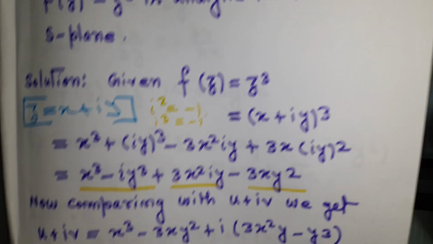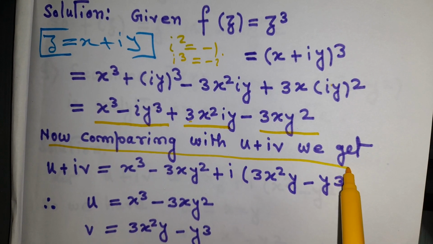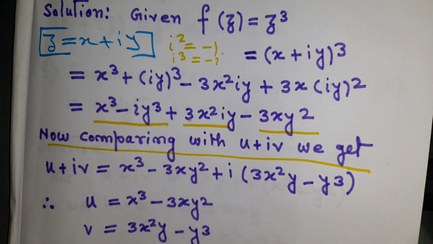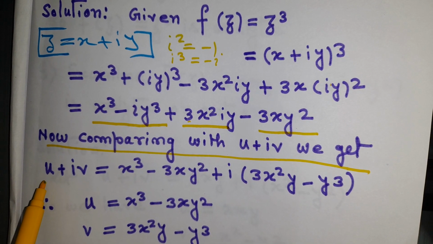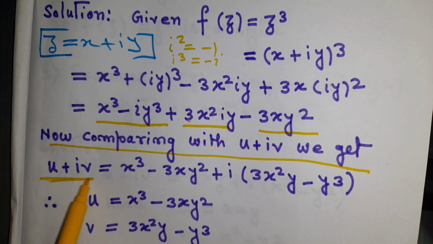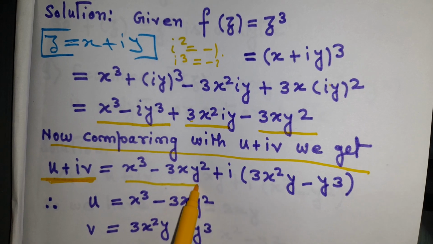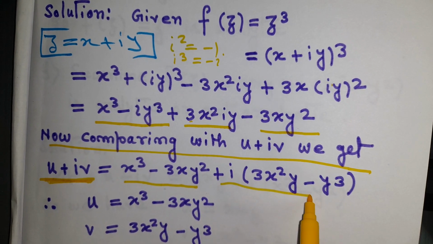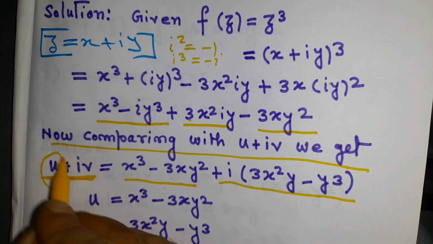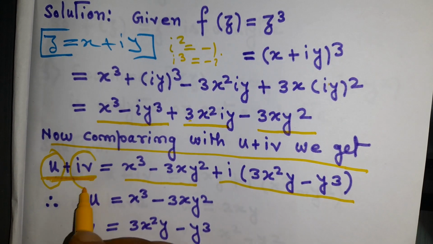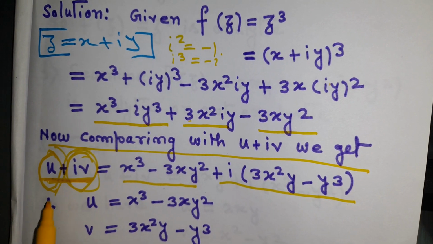Now we will compare with u plus iv. That means in the previous page we have seen that u plus iv, now we can write like this: u plus iv equal to x cube minus 3xy square plus i(3x square y minus y cube). So this is the real part and this is the imaginary part.